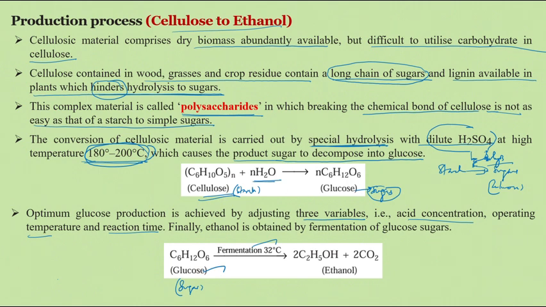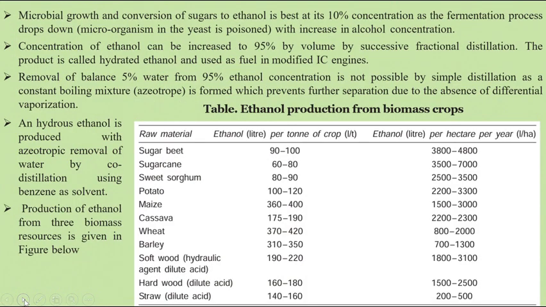From the glucose production, we directly move to ethanol, as in the process available in the first case, sugar to ethanol, and the second case, starch to sugars and ethanol. Okay, then we move to the next slide. Here the ethanol is produced from the fermentation process.